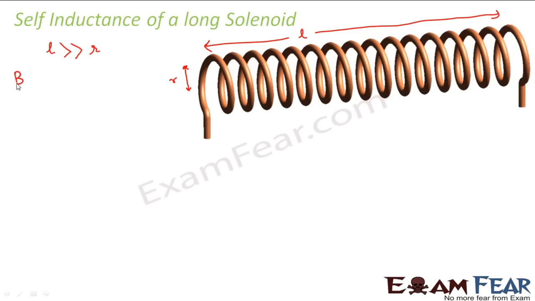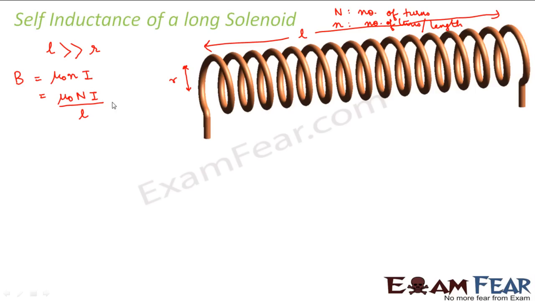So we already know that magnetic field inside a long solenoid is given by mu naught n i, where n is the number of turns per unit length. So this can be written as mu naught N i divided by l, because capital N is the total number of turns. Please note it. Capital N always represents total number of turns, and small n will represent number of turns per unit length.